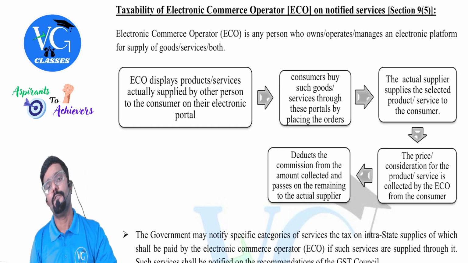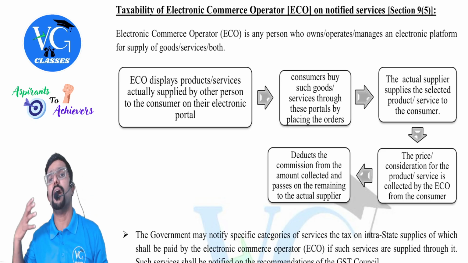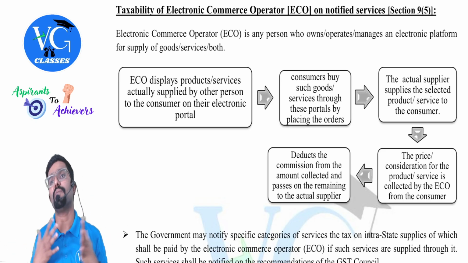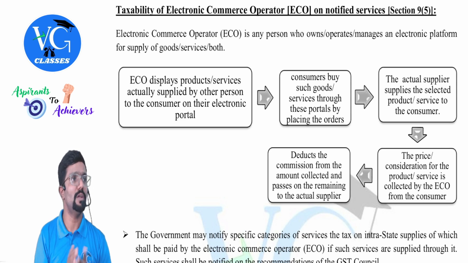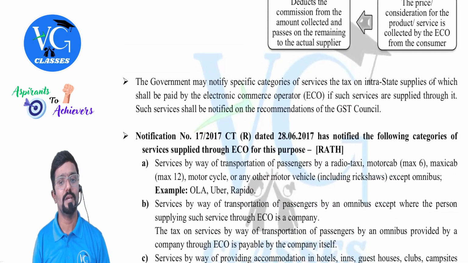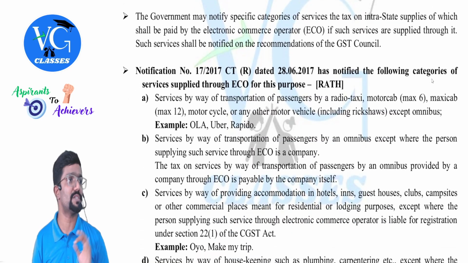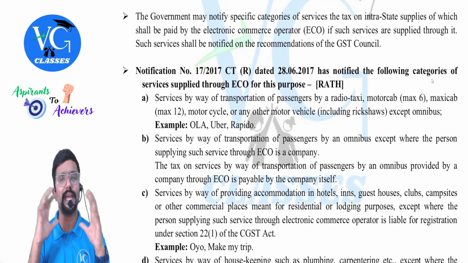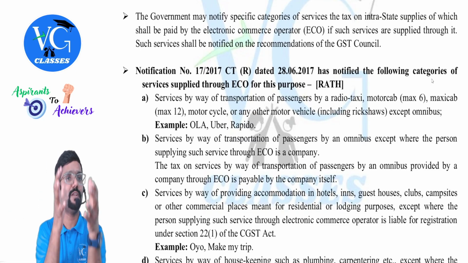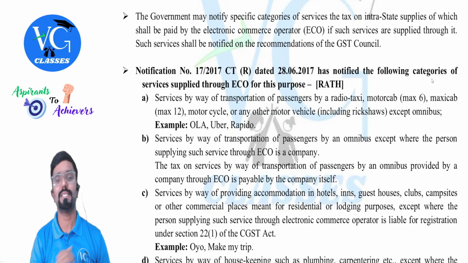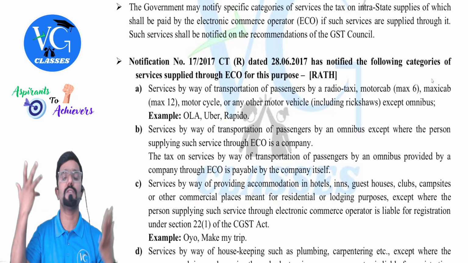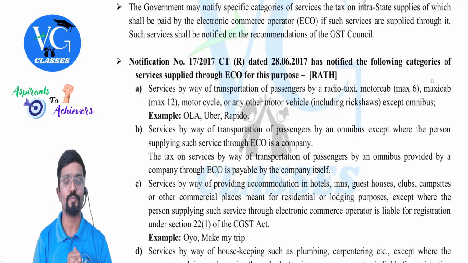Yes, sir. Fine. So on this 1,000, who is liable to pay GST? Is it the supplier or is it the e-commerce operator? That is what we are learning now. But please be careful, guys. I just took Amazon as an example, but Amazon will not come here, because whatever they have covered here is services and not goods. I just explained through the Amazon example how an e-commerce operator works. Now let us get into which are those services which they have notified.